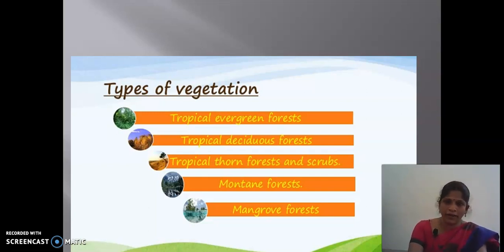It has spines to avoid excess loss of water through transpiration. Then mountain forest, or we say conifer forest because it is cone in shape, and it is present in the mountainous area. Then mangrove forest, it is important. Mangrove forest is otherwise called tidal forest. It is present near the oceans or the marshy places.